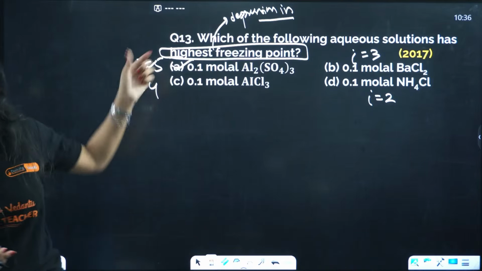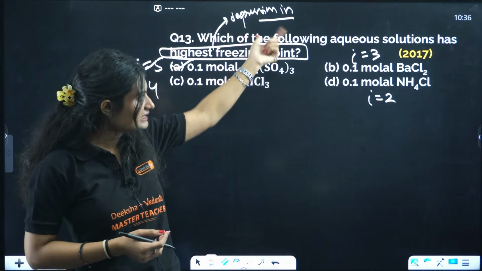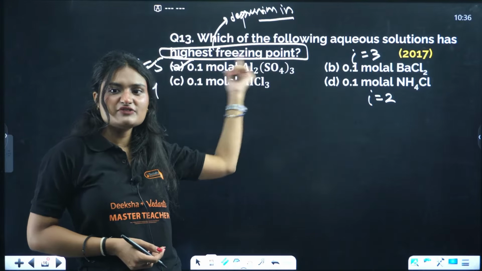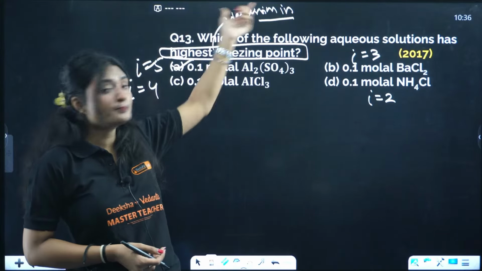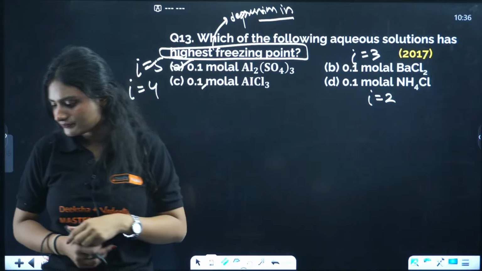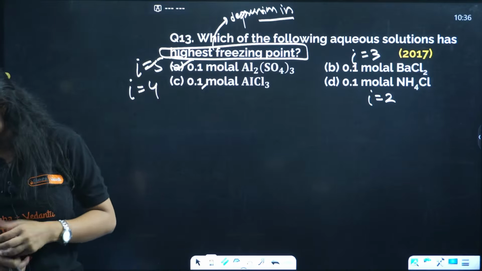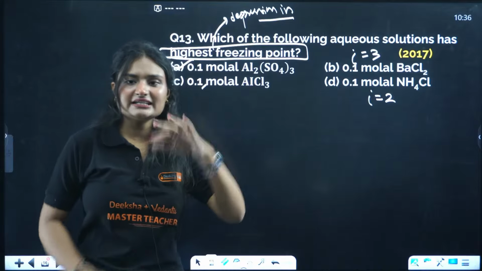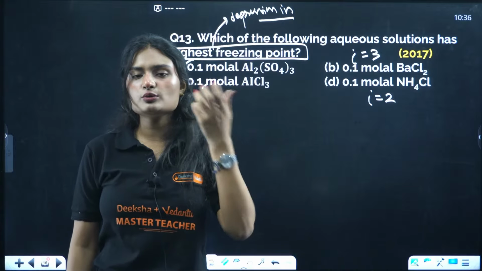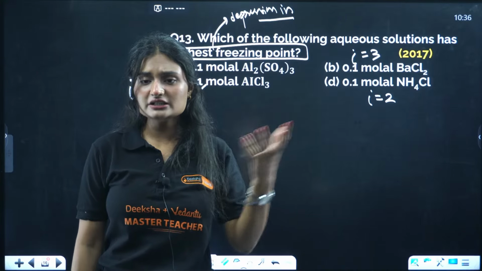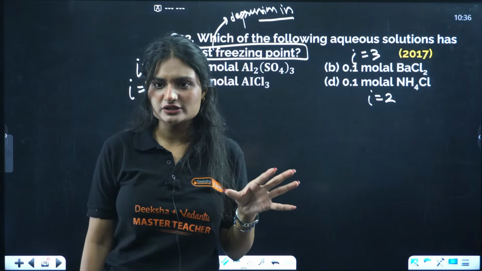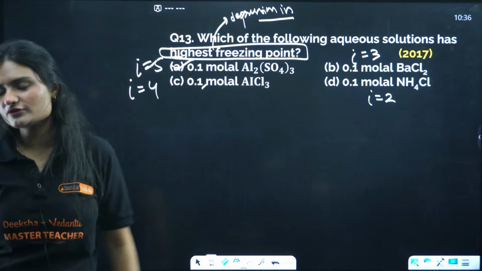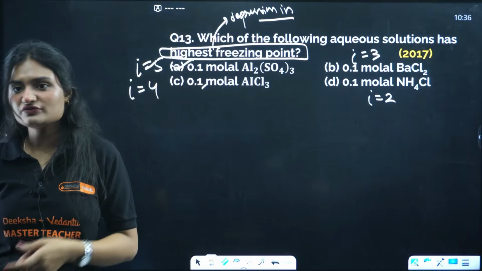Okay, my bad, I rephrased the question and you didn't see it. Yes, if it is the highest freezing point, it's D, but if it's saying highest depression in freezing point, it's A. In case of highest freezing point, we are looking for what? The depression should not be high. So in that case, the opposite, the lowest depression in freezing point, is what we are looking for.